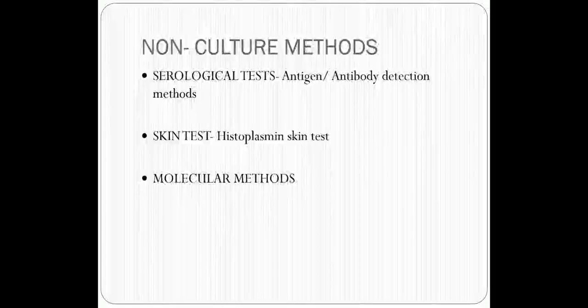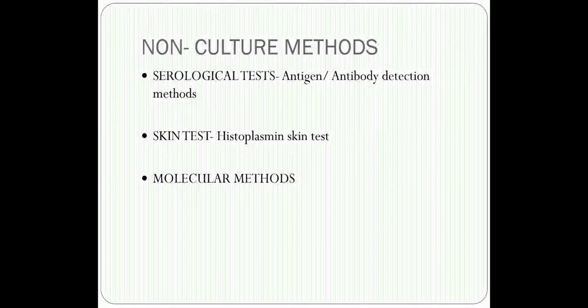This lateral flow assay test is highly specific for Cryptococcus, and it is in fact the best serological test available for fungal infections.